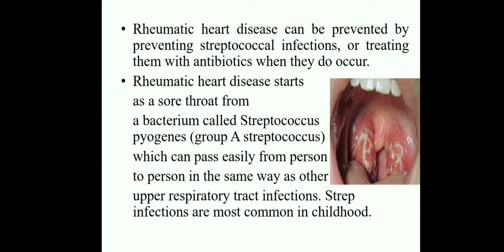Strep throat infections are most common in children. We easily take these infections lightly, but these are the complications of rheumatic heart disease. Whenever we neglect group A streptococcal infections, it may lead to death also, and it is easily transmitted from one person to another.